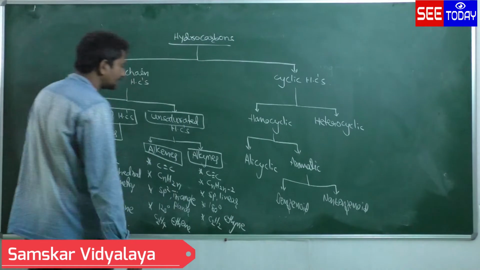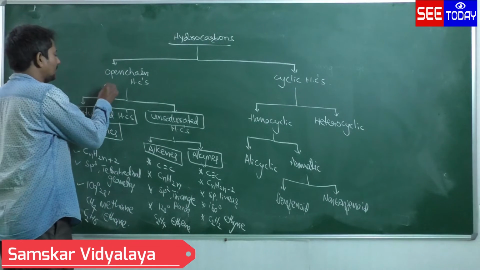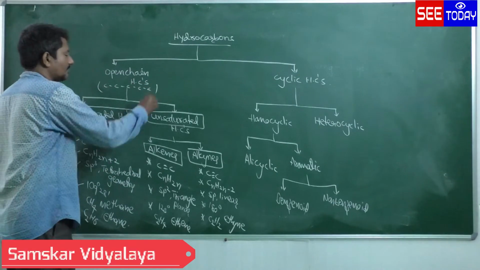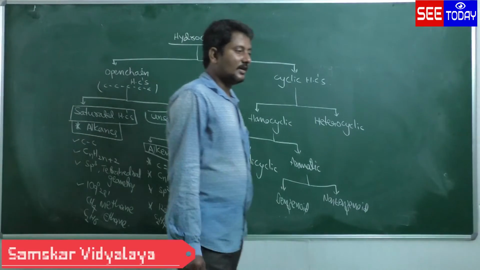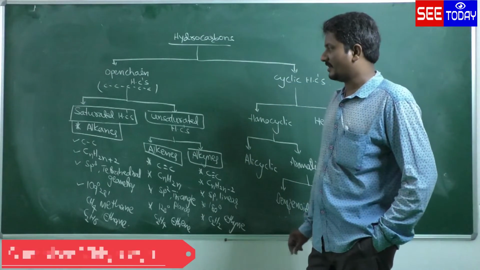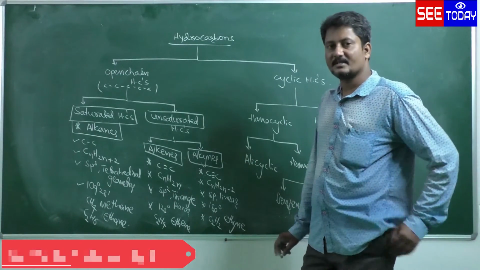Ethyne. This is about the open chain hydrocarbons. Open chain hydrocarbons means the carbon should be in the straight chain form. The carbon-containing organic compound should be in the straight chain form, so those are called open chain. There are two types: saturated hydrocarbons and unsaturated hydrocarbons.